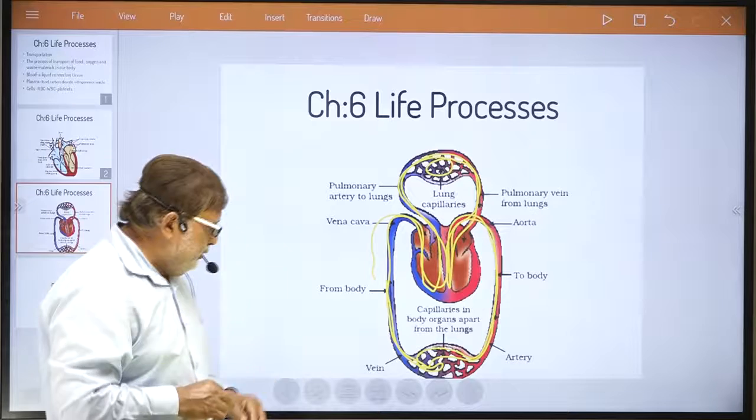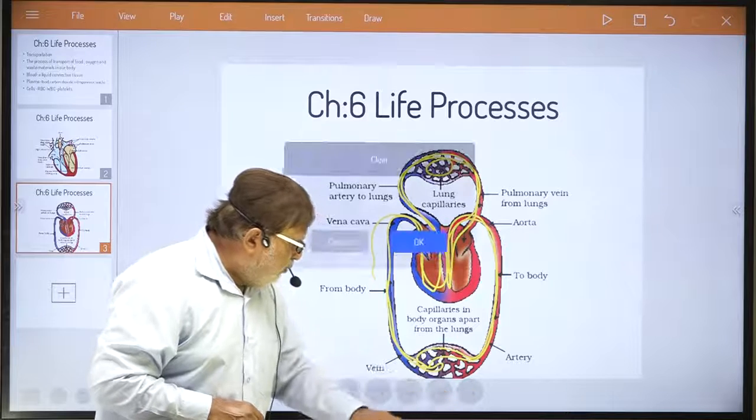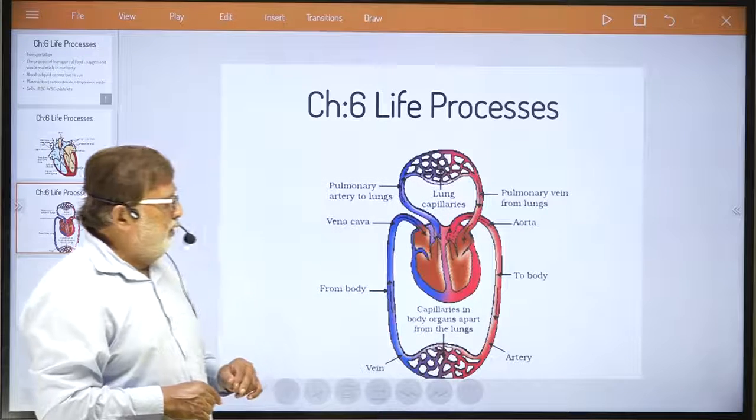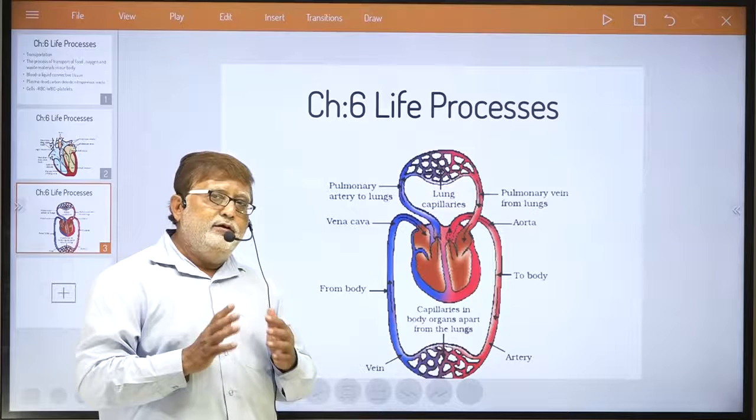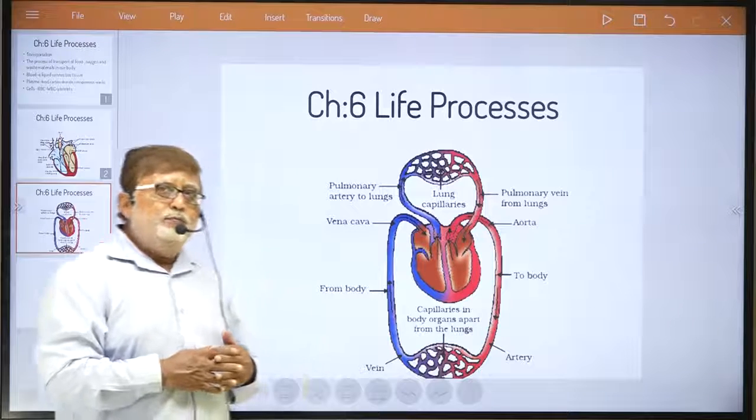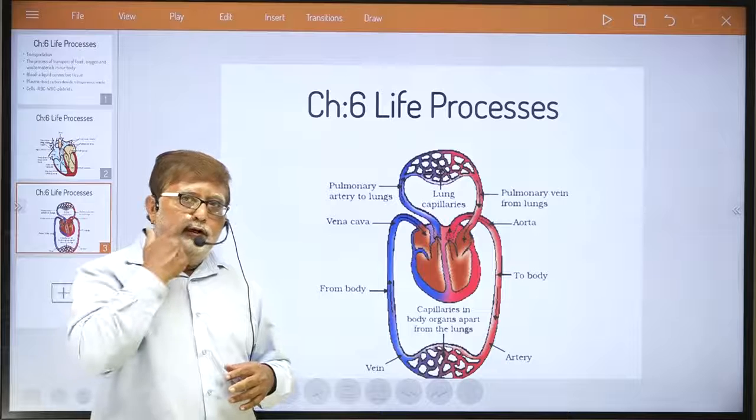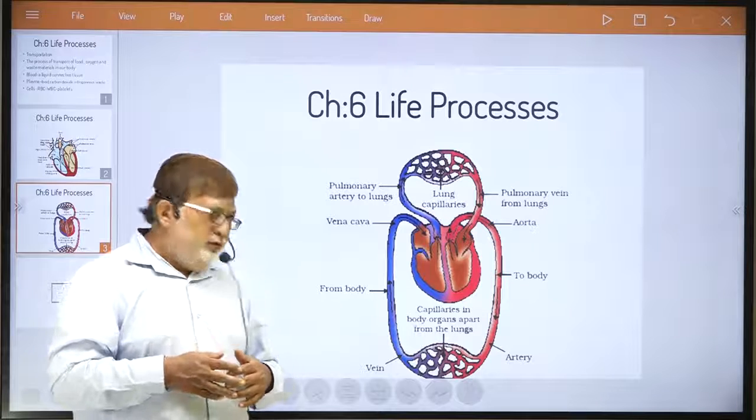Okay, in this way, dear student, we are able to transport blood throughout our body. So the heart is one of the main pumping organs in our body. Understood? No doubt. Arteries and veins.